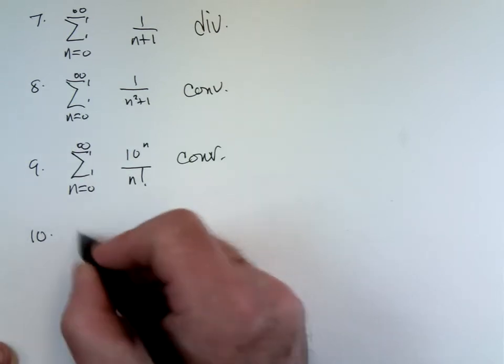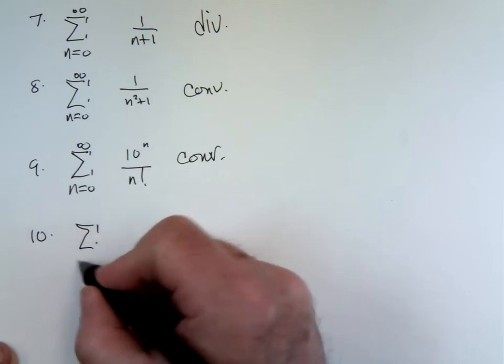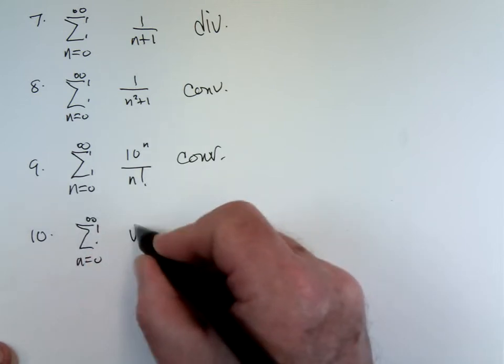Number 10. N equals 0 to infinity. Square root of n. Well, as n goes to infinity.